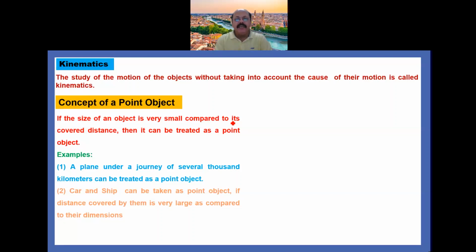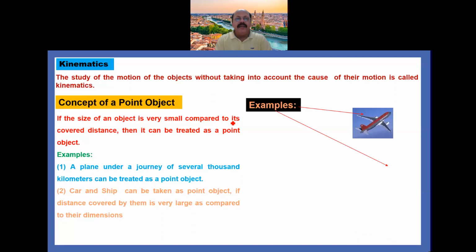For example, we take a plane under a journey of several thousand kilometers can be treated as point object. Similarly, a ball can be taken as point object with respect to the distance covered by the ball. If large distance covered by the ball, then the ball can be treated as point object.